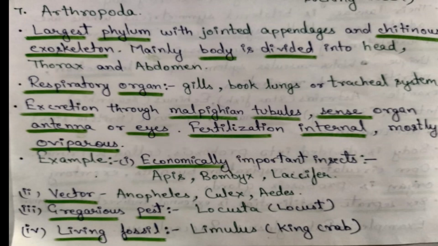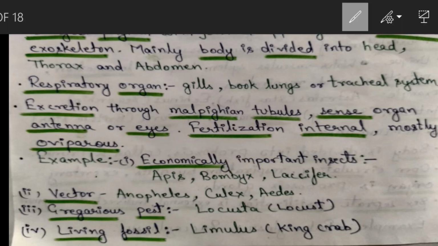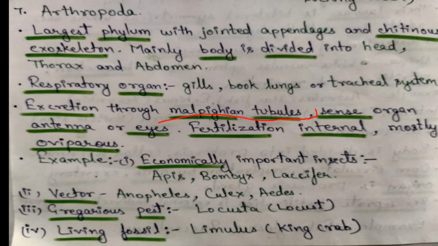Respiratory organs like gills, book lungs and tracheal system are present. Excretion is through Malpighian tubules, you have to remember this, Malpighian tubules. Sense organs like antenna or eyes are there. Fertilization is internal, mostly oviparous. Examples are some economically important insects like Apis, Bombyx, Laccifer. We get honey, silk and lac from them.